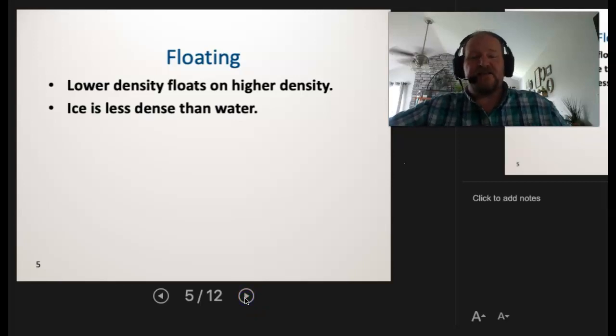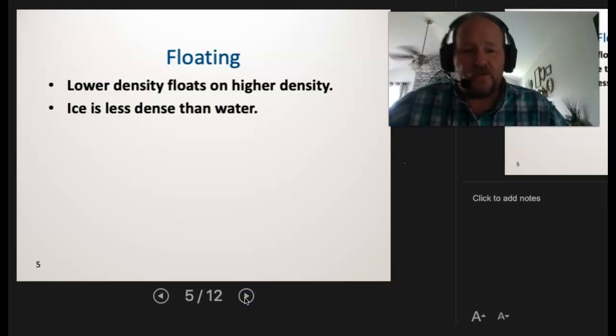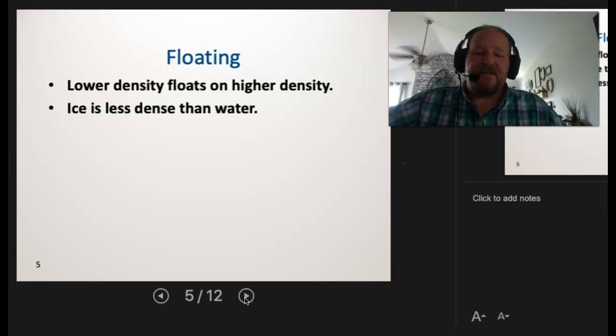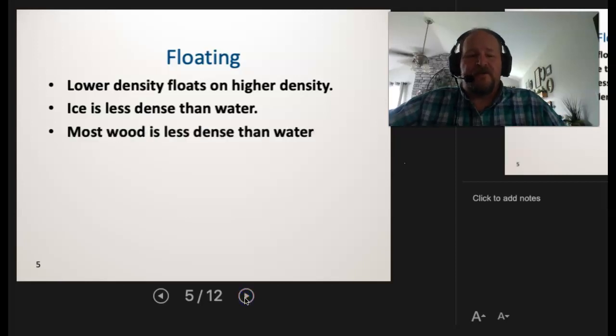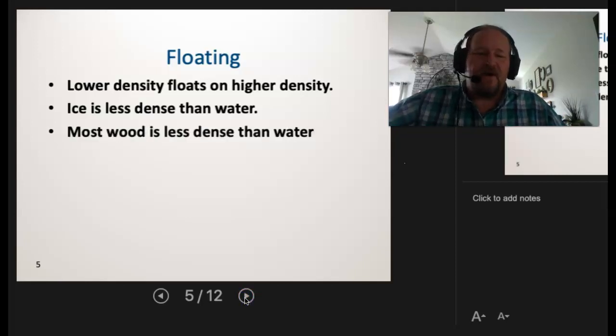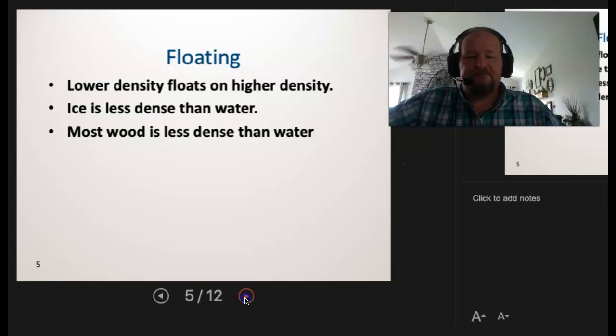Ice is less dense than water. We see ice cubes will float, which tells us that the mass to volume ratio is smaller, right? So less dense will float on more dense. We know that most wood is less dense than water. This is probably what led people to make the first boats out of wood, because wood naturally floats on water.